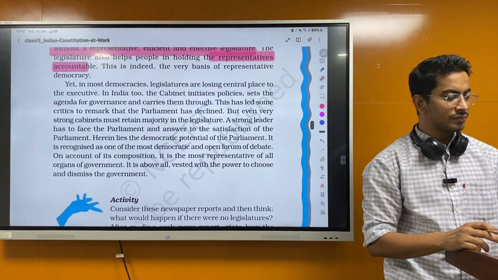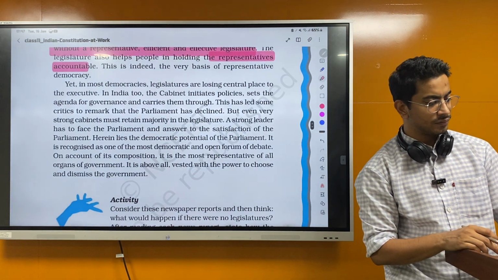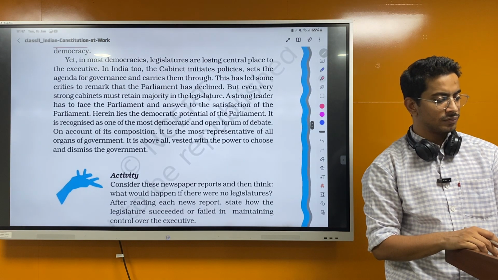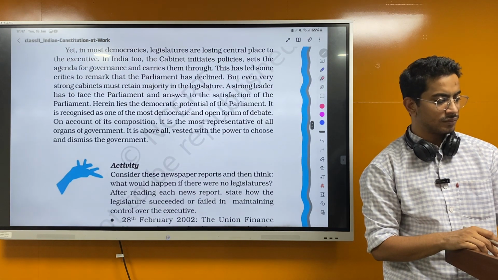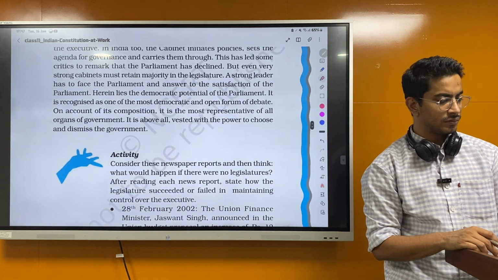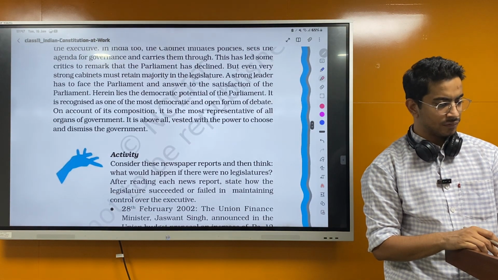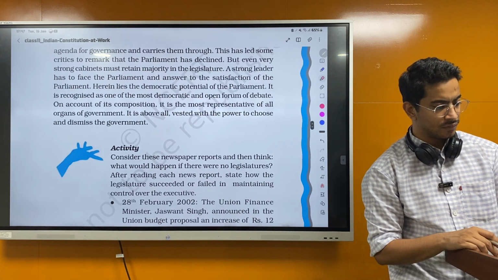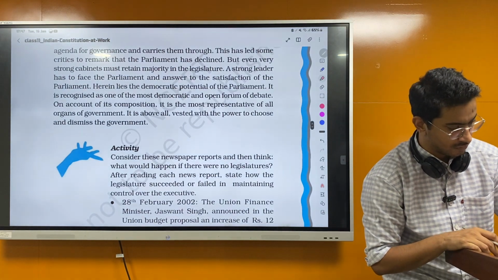In most democracies, legislatures are losing central place to the executive. In India too, the cabinet initiates policies, sets the agenda for governance and carries them through. This has led some critics to remark that the Parliament has declined, but even very strong cabinets must retain majority in the legislature. A strong leader has to face the Parliament and answer to the satisfaction of the Parliament.